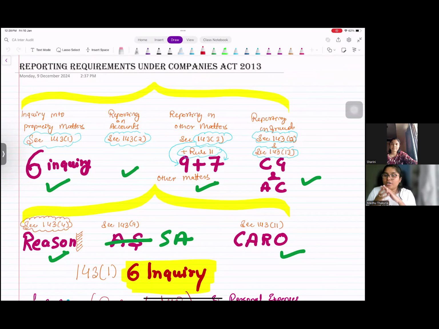So basically, in order to bring transparency towards what the company is doing versus what users of financial statements want to see, to bridge that gap, Companies Act has introduced all these sections, right?